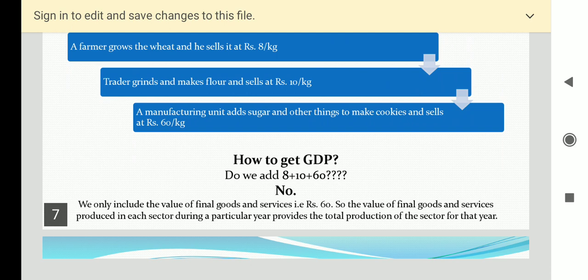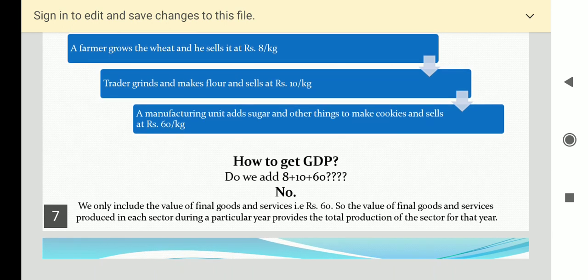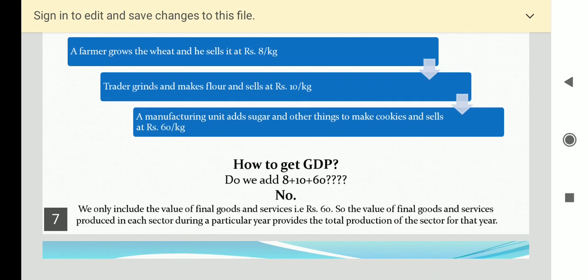Now you might be thinking, why are only final goods and services counted? In contrast to final goods, goods such as wheat and the wheat flour in this example are intermediate goods. Intermediate goods are used up in producing final goods and services. The value of the final good already includes the value of all the intermediate goods that are used in making the final good. Hence, the value of rupees 60 for the biscuit, the final good, already includes the value of flour. Similarly, the value of all other intermediate goods would have been included.